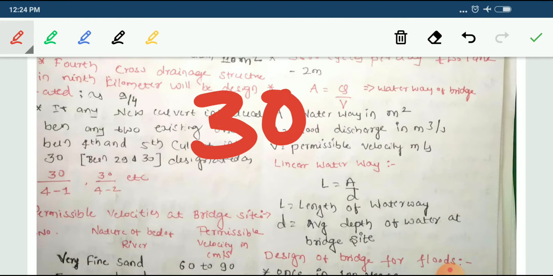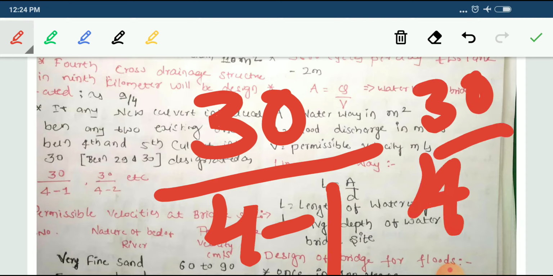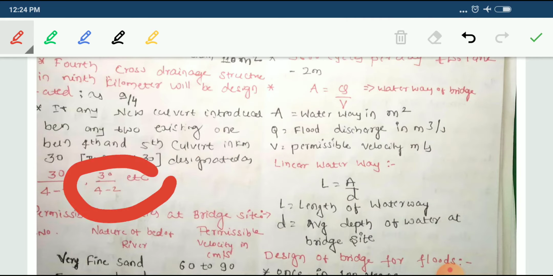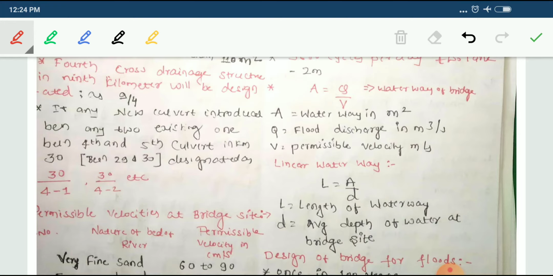The culvert is to be provided at 30 kilometer and it is to be designated as 4 minus 1. If you want to introduce one more culvert, then that will be 30/4 minus 2. This is the way it is to be written. Okay, this is the designation if you want to mark it on the stone. You have to write like that. This will be 9/4.